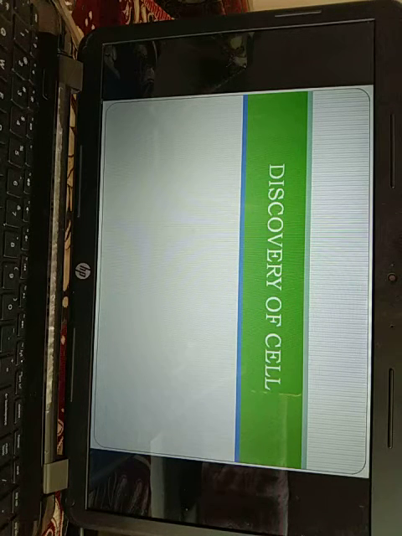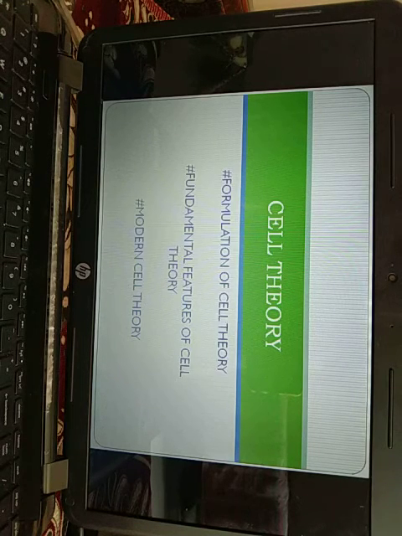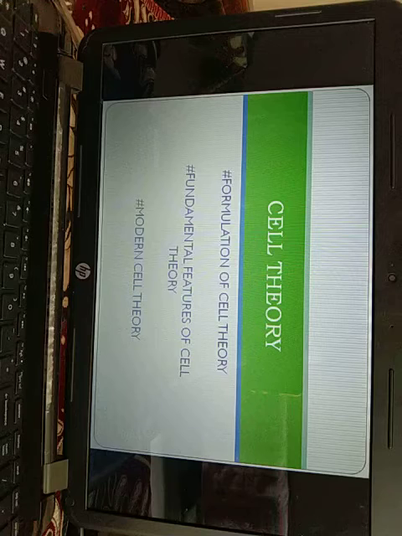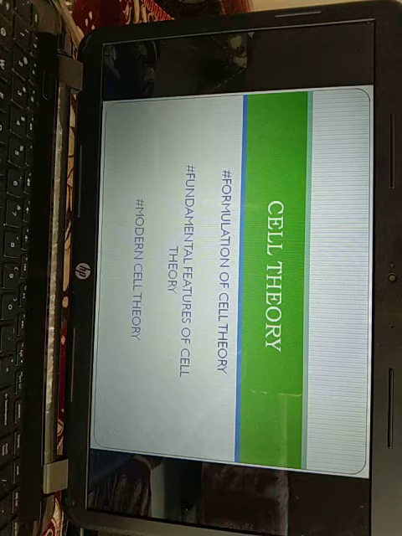Now we will discuss the cell theory. Under cell theory we will discuss the formulation of cell theory, fundamental features of the cell theory, and modern cell theory. The cell theory was jointly put forward by Schleiden and Schwann in 1839 in their paper Microscopic Investigations on the Similarity of Structure and Growth in Animals and Plants. The cell theory states that the bodies of all organisms are made of cells and their products, so that cells are units of both structure and function of living organisms.